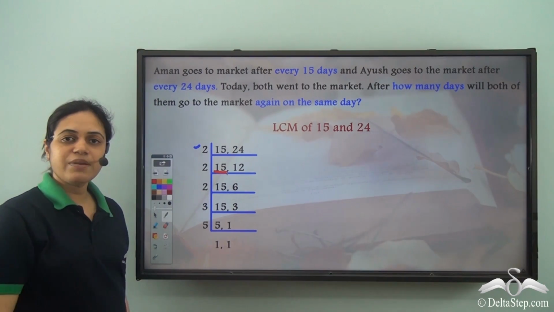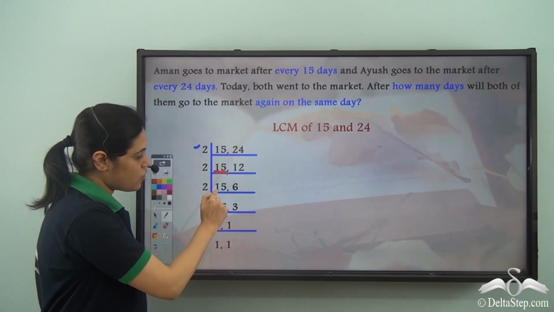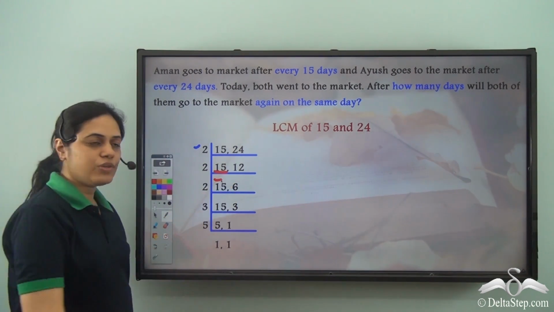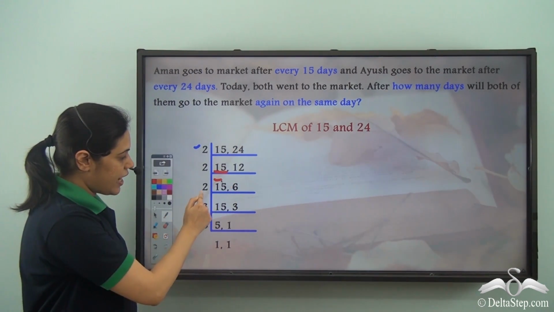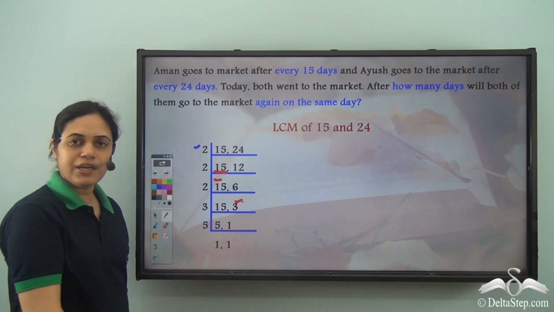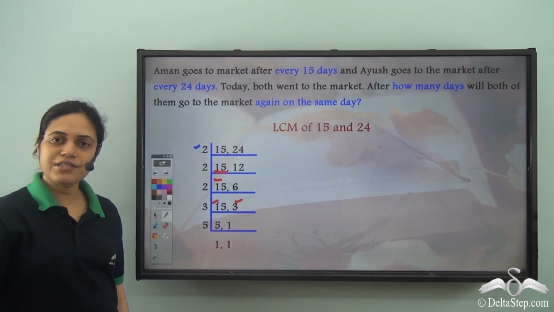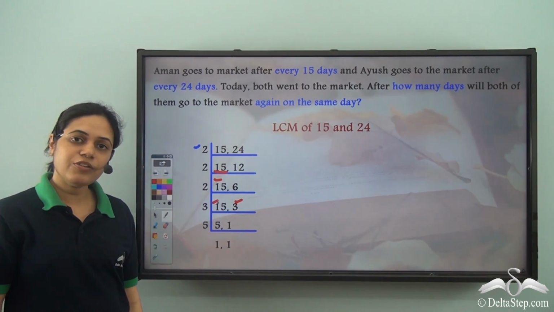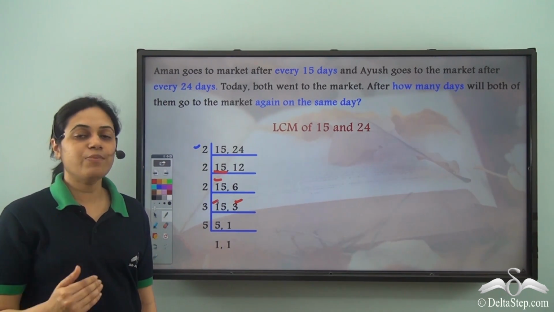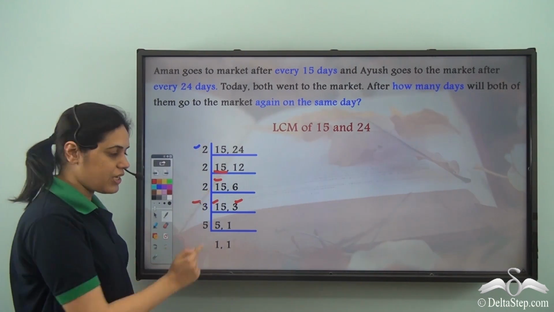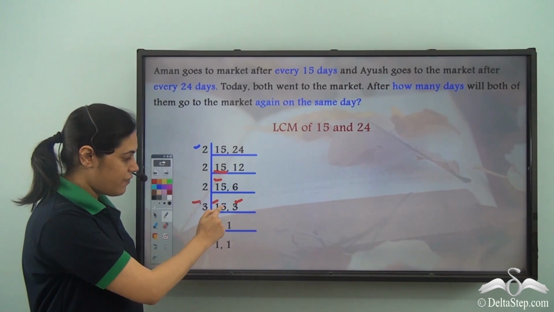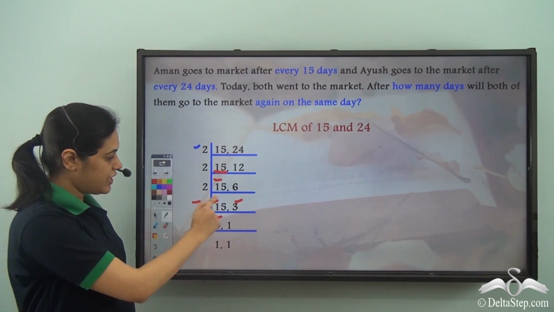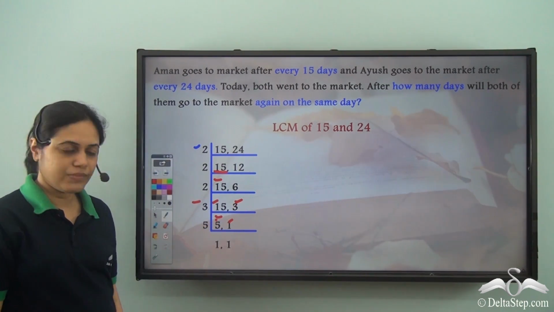Now once again I divide by 2. 15 is not divisible by 2, so I write it as it is. And 12 by 2 gives me 6. Again 6 by 2 gives me 3, and 15 is written as it is. Now 15 and 3, neither of them is divisible by 2. So I move to the next prime number, which is 3. 3 divides 15 to give a quotient 5. 3 divides 3 to give a quotient 1.